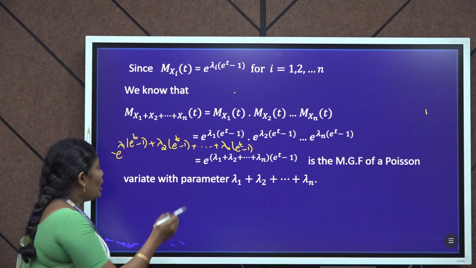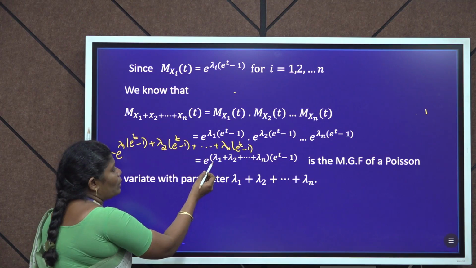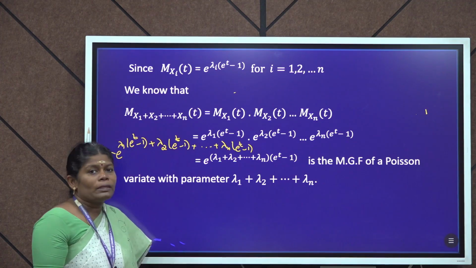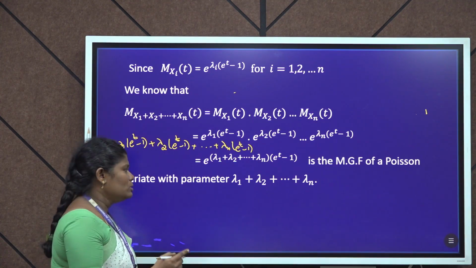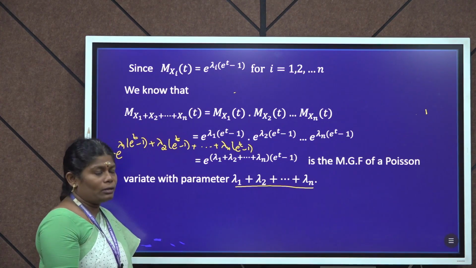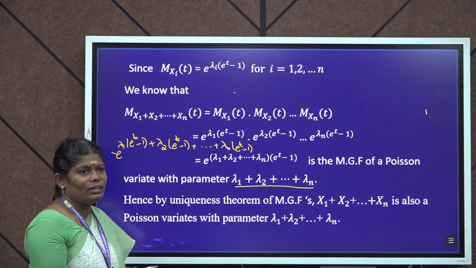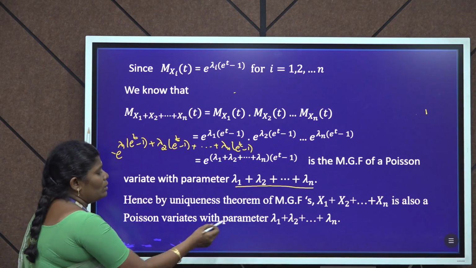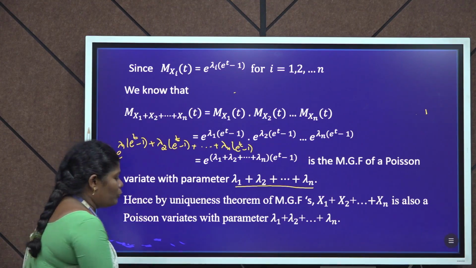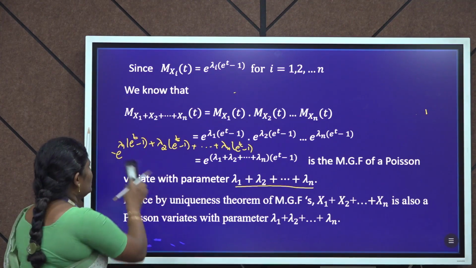In this term, the common factor is (e^t − 1); taking it out, we get e^((λ1 + λ2 + ... + λn)(e^t − 1)), which is the MGF of a Poisson distribution with parameter λ1 + λ2 + ... + λn. By the uniqueness theorem of MGF, X1 + X2 + ... + Xn is also a Poisson variate with parameter λ1 + λ2 + ... + λn. Therefore, the sum of n independent Poisson variates is also a Poisson variate.